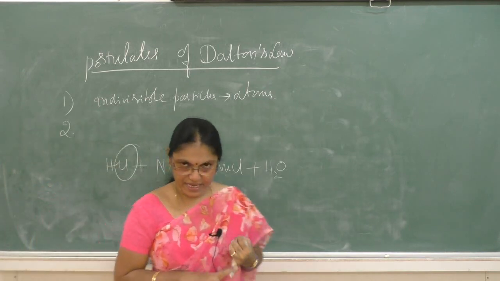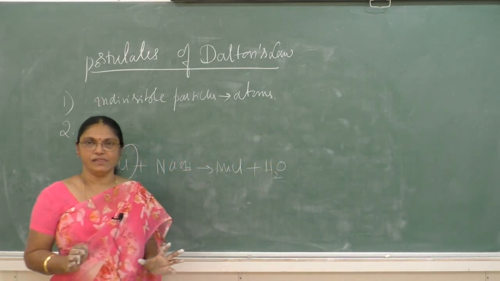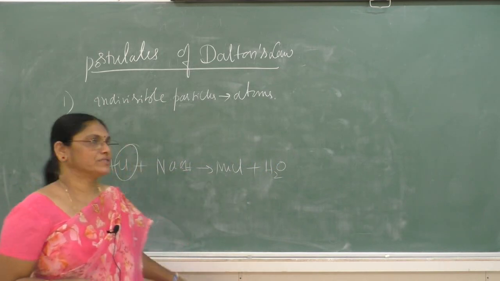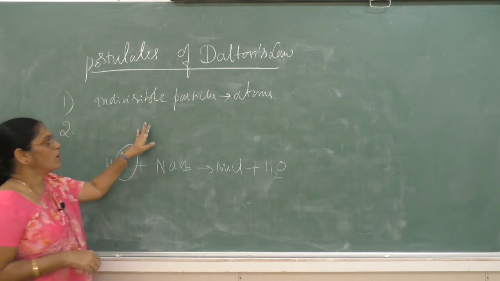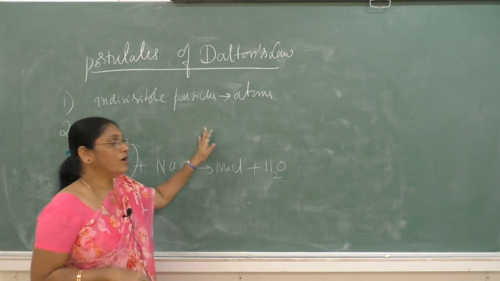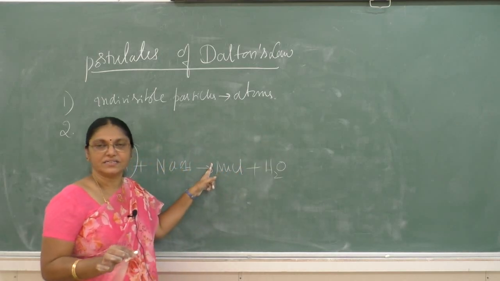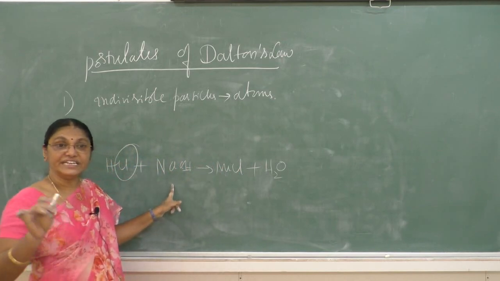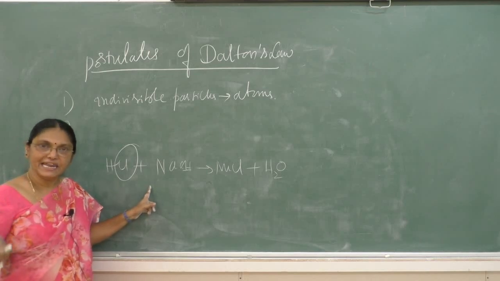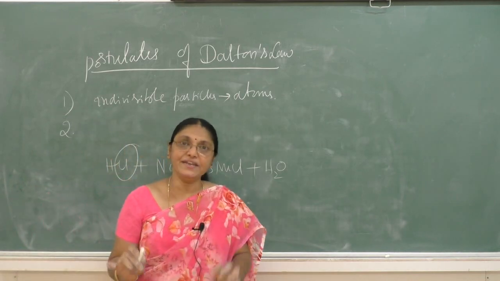The first one is that matter consists of indivisible particles known as atoms. The second postulate is that the atoms of a given element have the same, identical properties and identical mass, while the atoms of different elements differ in their properties and masses.